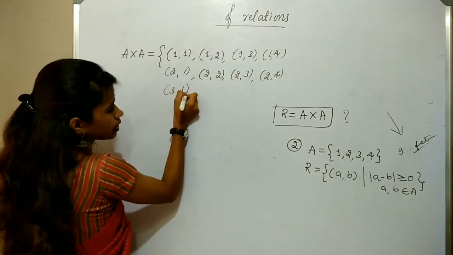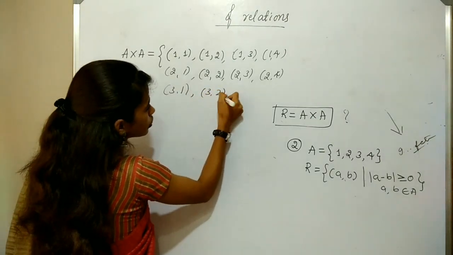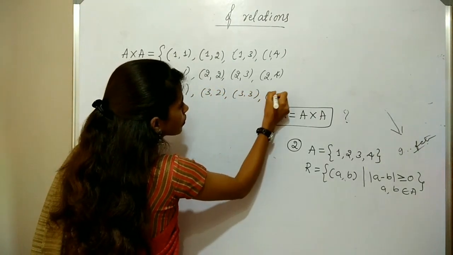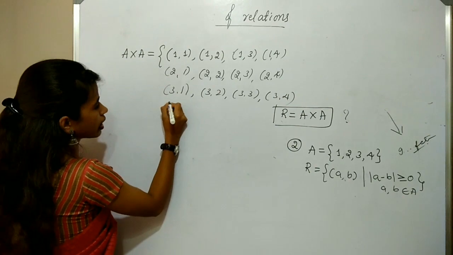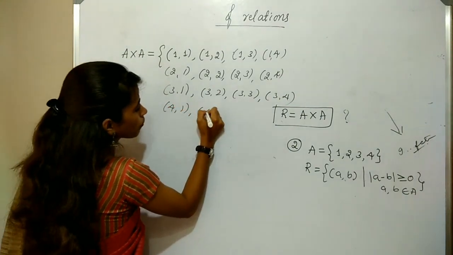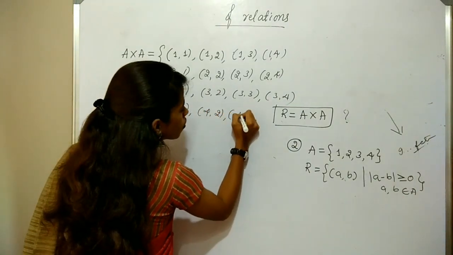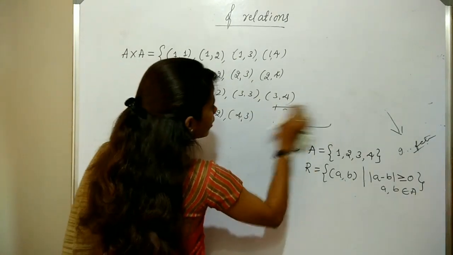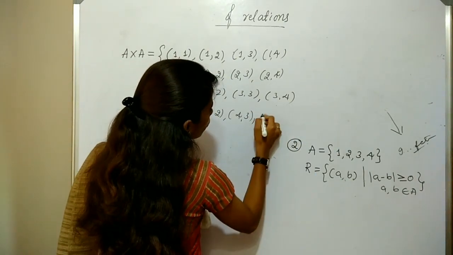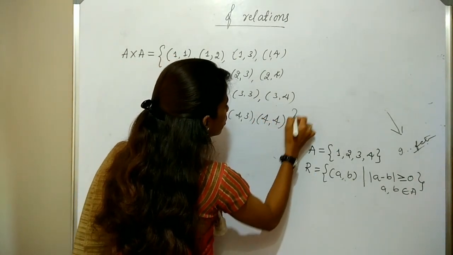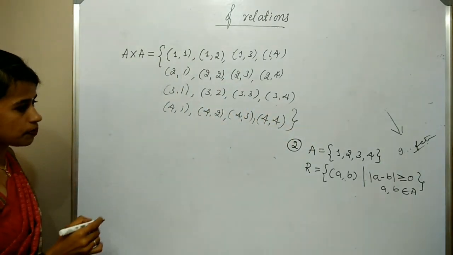Similarly, 3 with 1, 3 with 2, 3 with 3, 3 with 4. Similarly, 4 with 1, 4 with 2, 4 with 3 and 4 with 4. That is the last element of the Cartesian product.